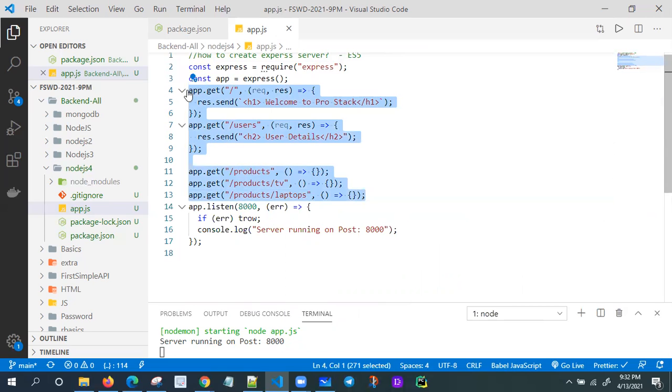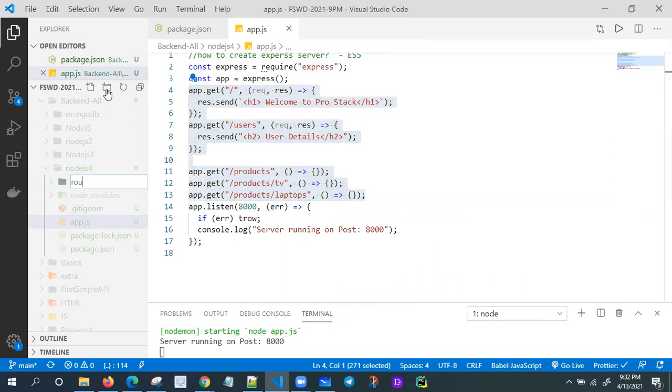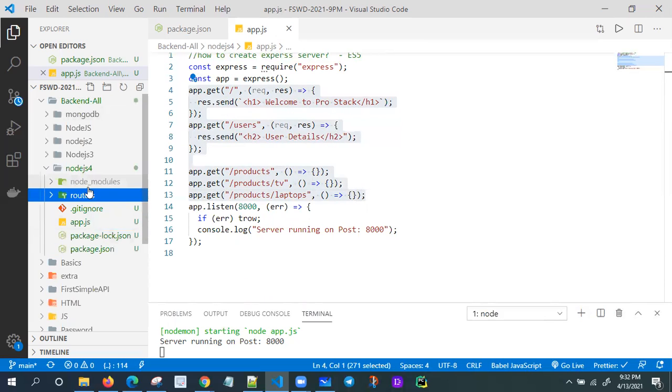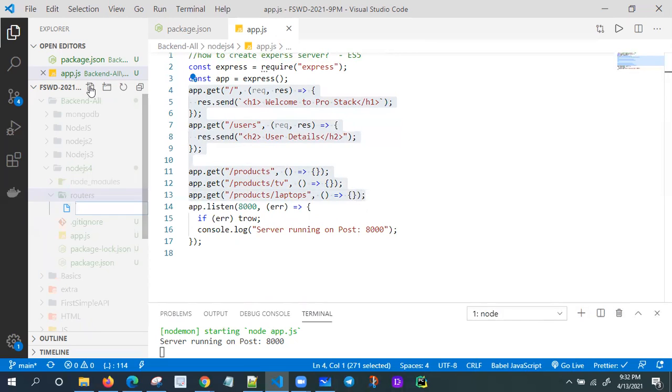Why can't we create a separate folder, improving the modularity and all? So what I am doing here is creating a routers folder. I'm keeping all my products routes in one file, user routes in one file, and payment routes in one file, instead of keeping everything in one file. Let me create one file now. My file name is product router.